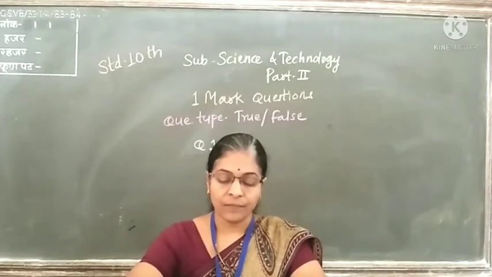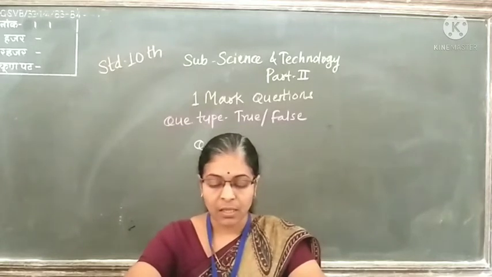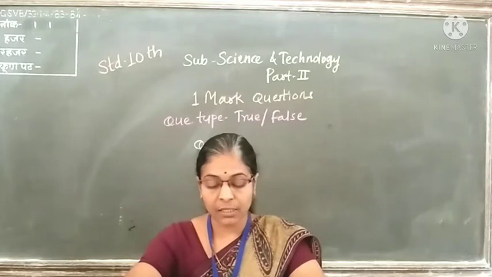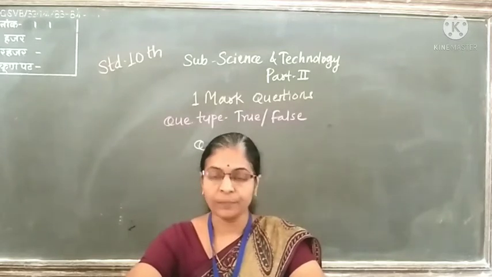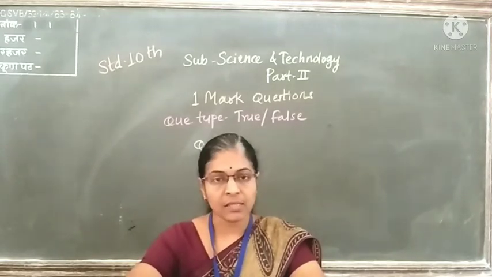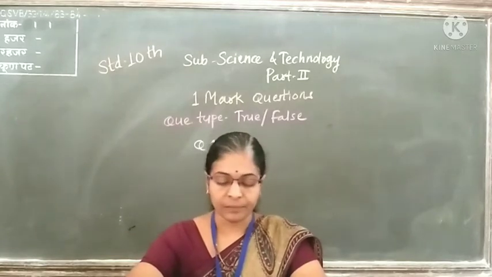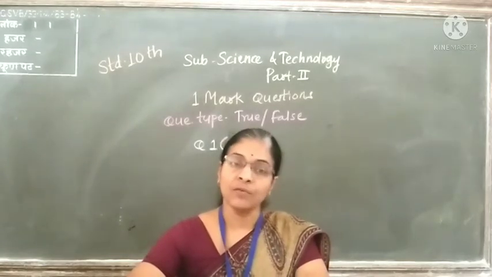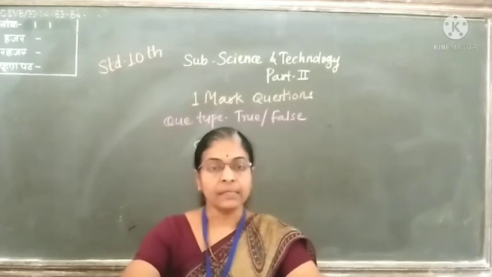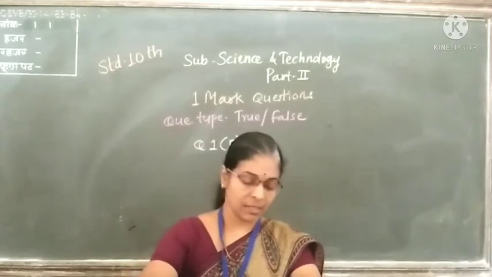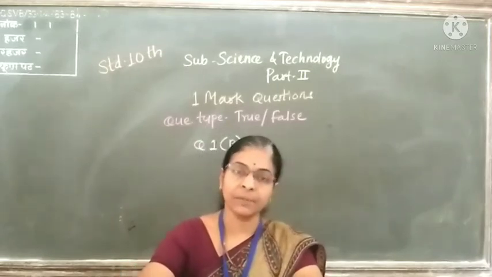This is a false statement. The disease related with deficient synthesis of insulin is not a heart disease; it is diabetes. So these are some questions from the second chapter.